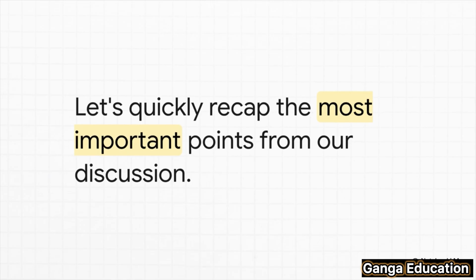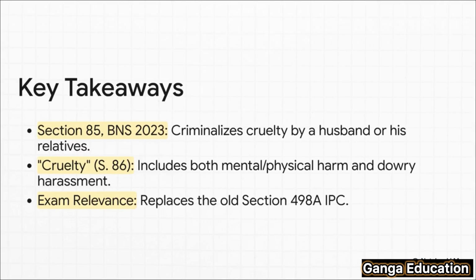All right, before we finish up, let's do a quick revision of the key takeaways, just to make sure everything is locked in. First, remember Section 85 of the BNS 2023. It criminalizes cruelty by a husband or his relatives against a married woman. Second, the core concept is cruelty, and its definition in Section 86 covers both grave mental or physical harm and dowry harassment. And third, remember its exam importance. It's a key topic for both judiciary and APO exams, and it has officially replaced the old Section 498A of the IPC.